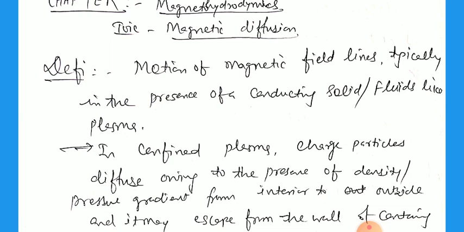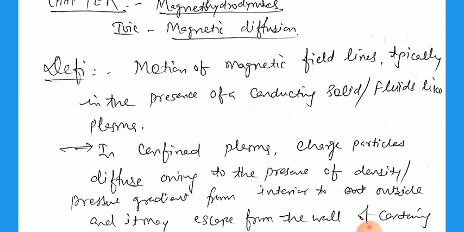For the details of it: in confined plasma, that is contained in a particular medium, container or vessel, the charged particles diffuse owing to the density or pressure gradient from the interior to the outside, and they may escape from the wall of the containing vessel. What that means is that in the presence of the magnetic field, the particles of the plasma will move from the interior to the exterior, and may also escape from the container.